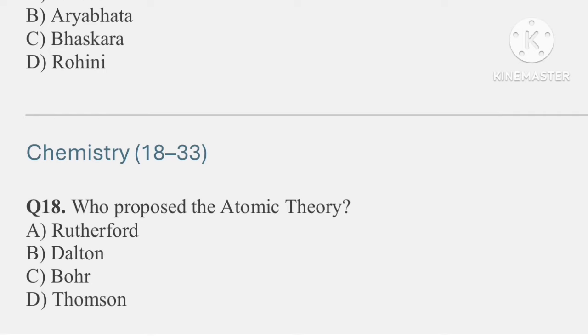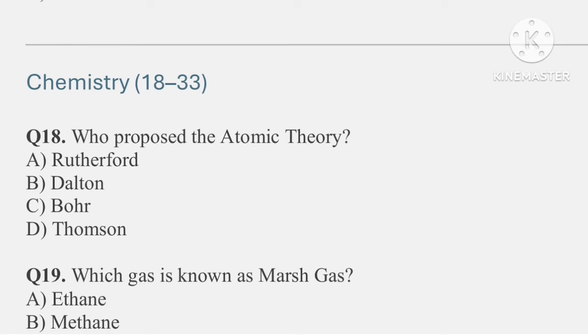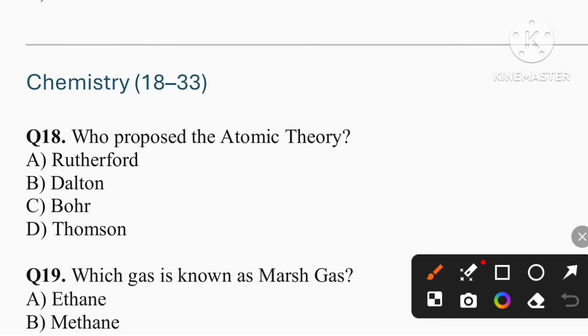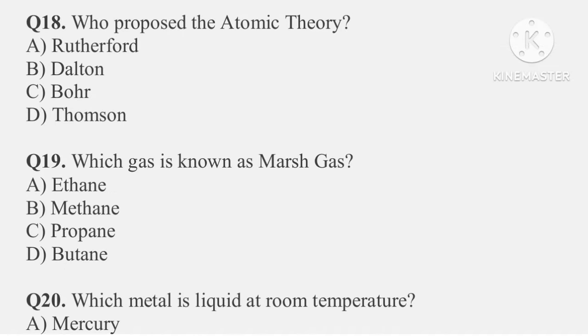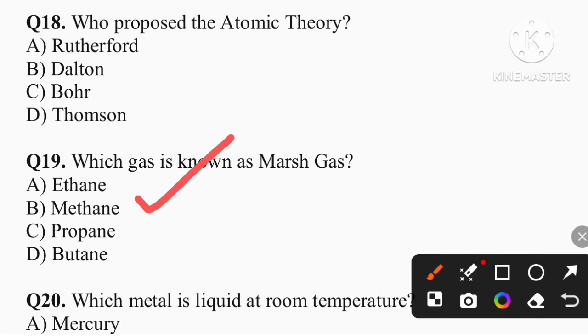Now let's start with the chemistry part. Question number 18: who proposed the atomic theory? So the answer is option B, Dalton. Question number 19: which gas is known as marsh gas? So the answer is option B, that is methane is known as marsh gas.